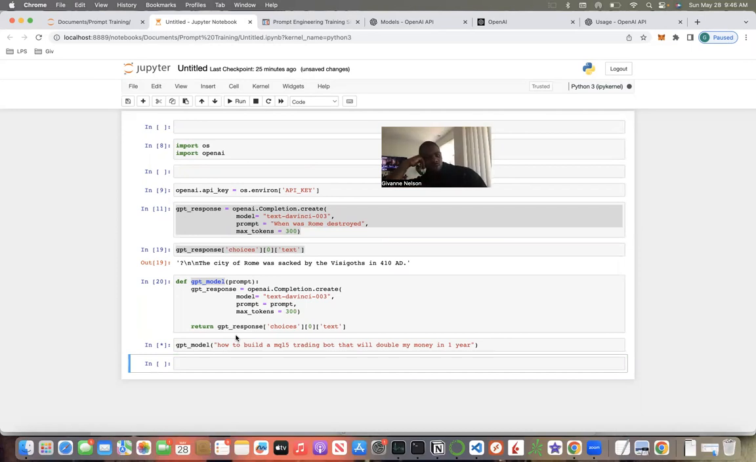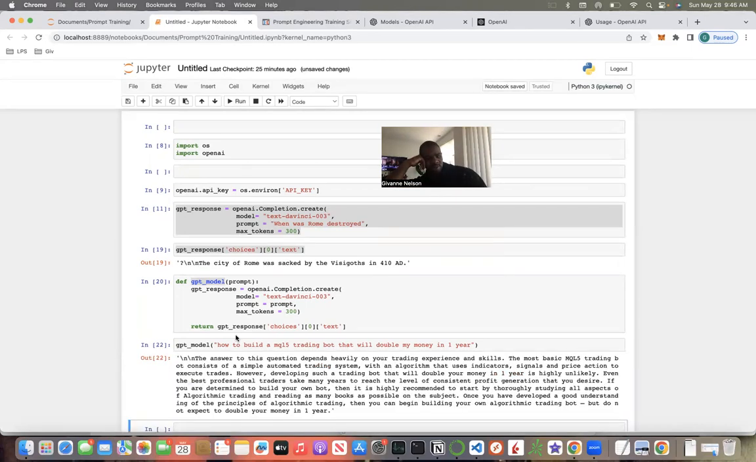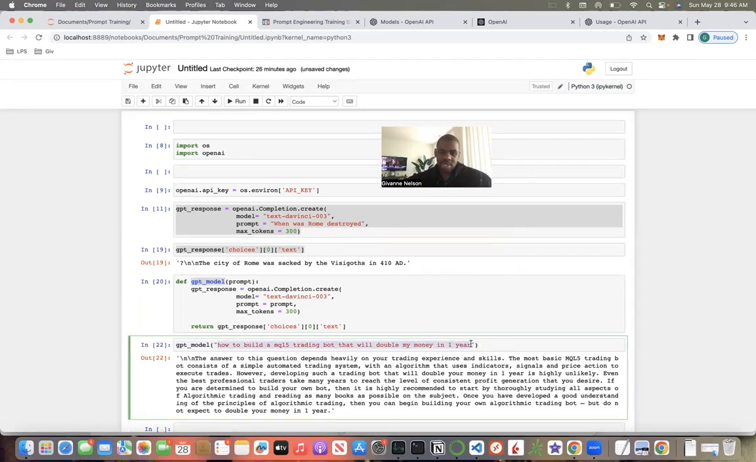Additionally, you can get more crafty responses. The answer to this question depends heavily on your trading experience and skill. The most basic MQL5 trading bot consists of a simple automated trading system, with algorithms, and so on. That's pretty interesting. So the key to really good prompts is just being very detailed in your request. Again, I don't really use this model, so I'm not trying to have it go crazy.